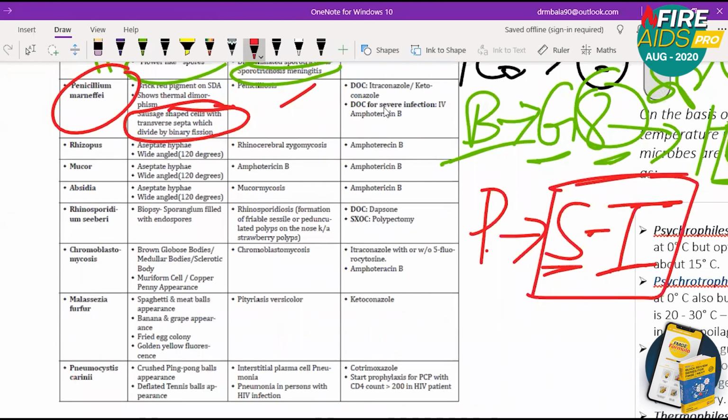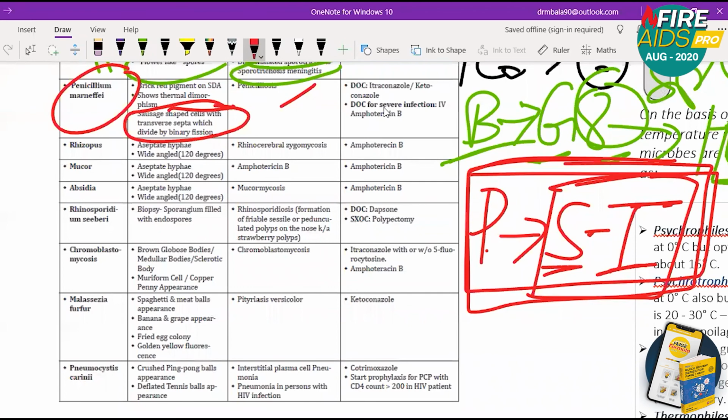If you see, I wrote this in red color. I mentioned it inside a box. So you should remember this is a brick. So brick red pigment, in which S and T are written. So it is transverse septa, sausage-shaped cells. T is also for thermal dimorphism.